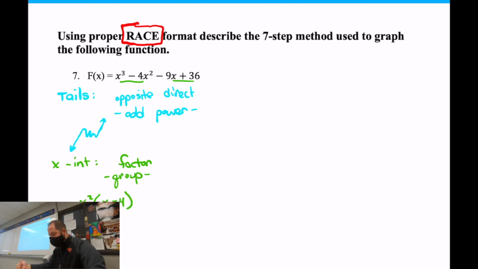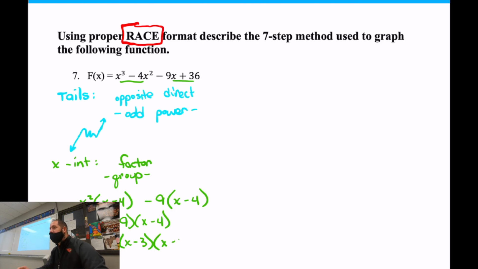What about the back? What do I pull out of the back? Negative 9. So if I pull out a negative 9 out of the back, I'm left with an x minus 4. And you can definitely see that they have the same parentheses, so I can pull that out even further, because they both shared an x minus 4. Can that factor any further? Yeah, it can go by difference of squares. So x plus 3, x minus 3, that's the difference of squares. It's that x squared minus 9. It's a perfect square, right?